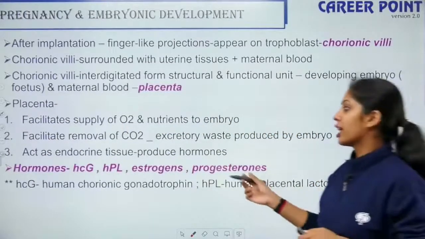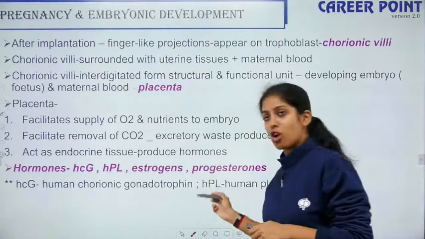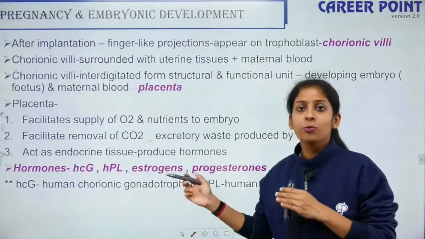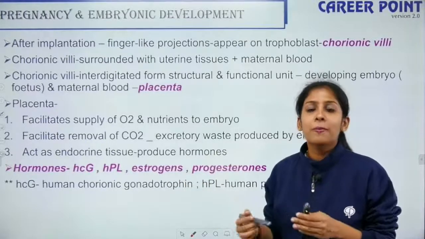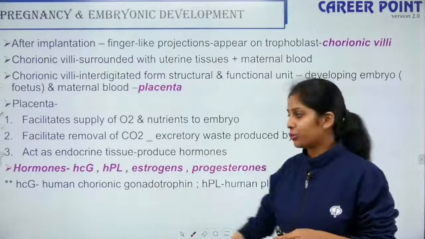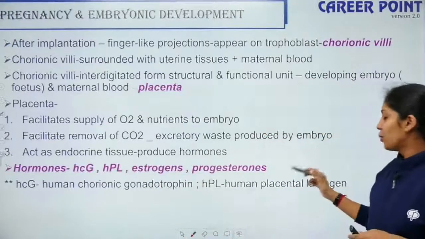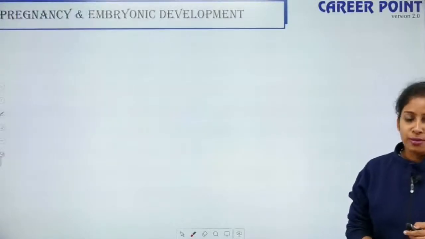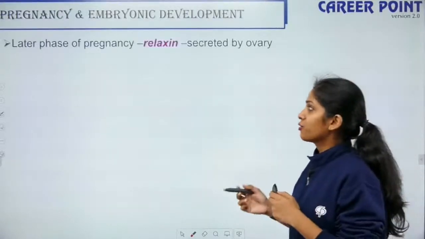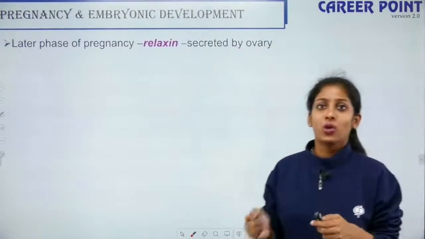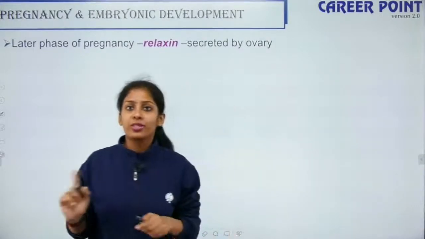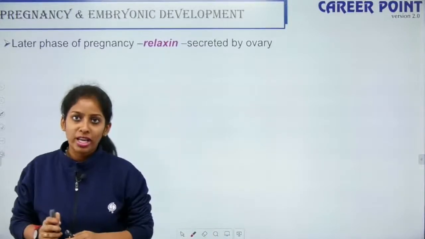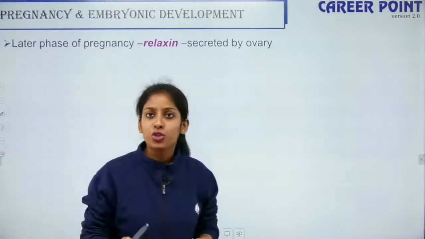So HCG is the human chorionic gonadotropin. So this is a hormone whose presence is tested in the urine of a female who has just conceived. So to confirm pregnancy, you test for this hormone in the urine sample. Then HPL, human placental lactogen. Right, so these are some of the hormones produced by the placenta. So in the later phase of pregnancy, relaxin is secreted by the ovary. So far it was secreted by the placenta, which is formed by the interdigitation of the chorionic villi, which in turn is formed from the trophoblast, right?